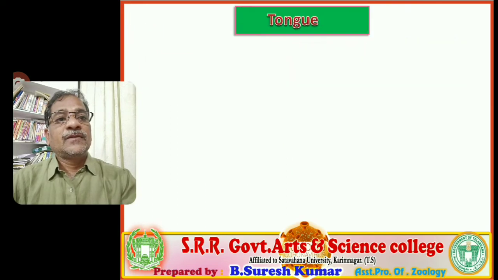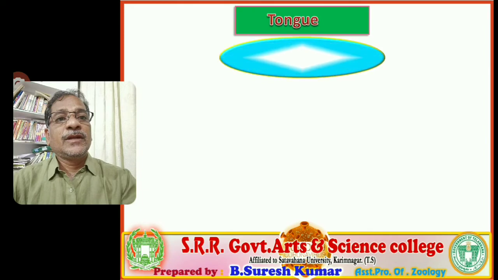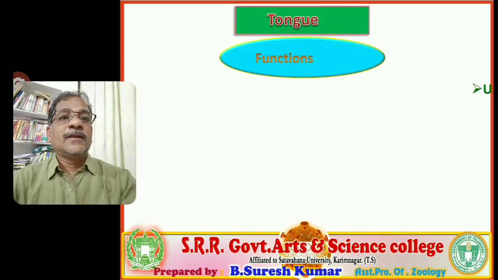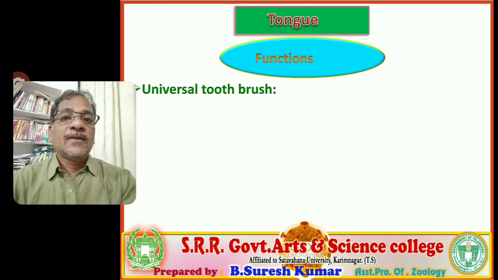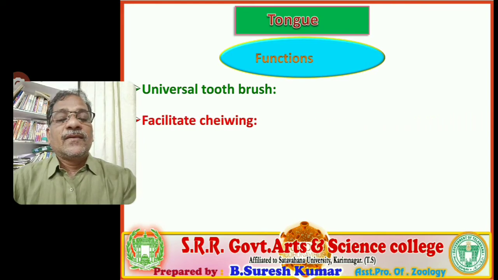Let us now discuss the functions of the tongue. Already we discussed that the tongue is commonly called the universal toothbrush. Why is it named the universal toothbrush?